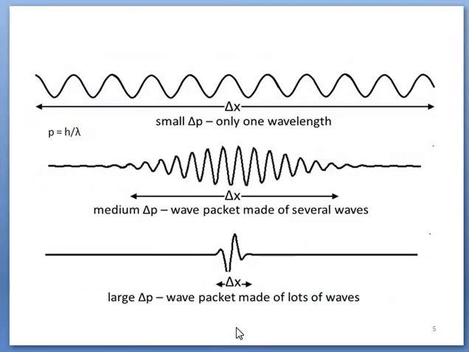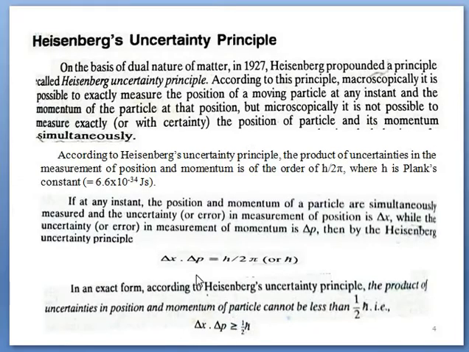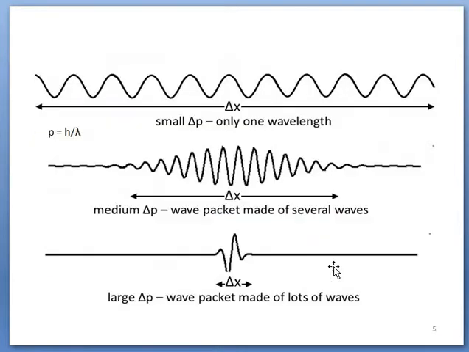Let's see. In this principle, if delta p is higher, then delta x will be smaller, and vice versa. If one is higher, then the other will be smaller. But finally, the product of these two will be equal to the constant h upon 2 pi. So let's see in the next slide how these two parameters vary.